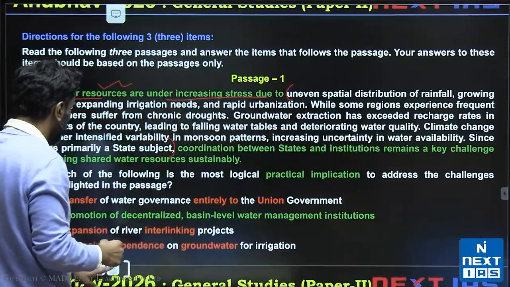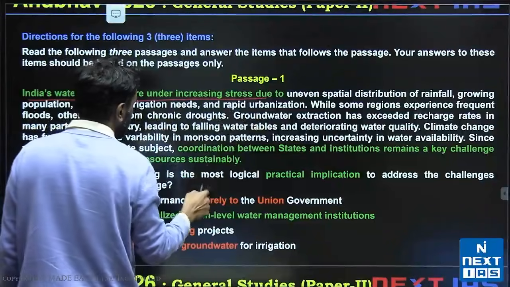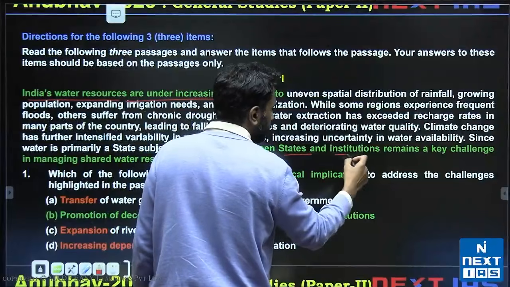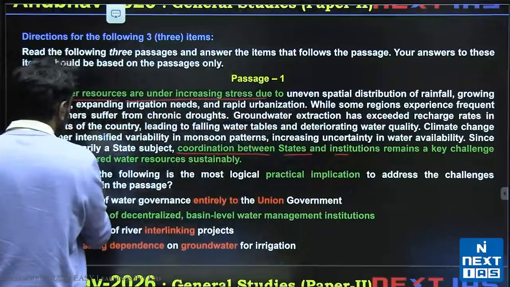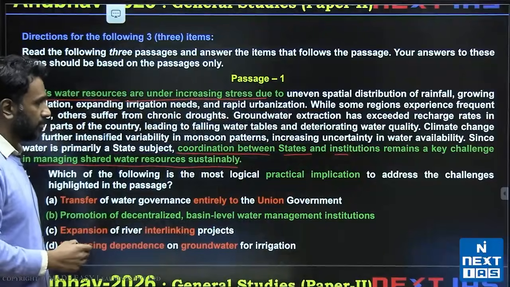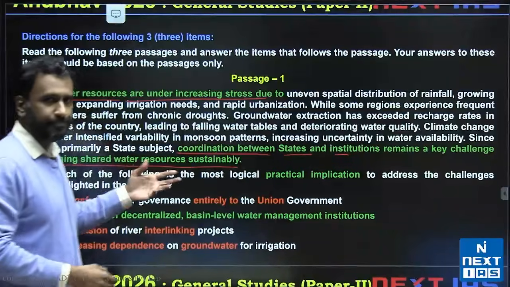The main point of the author, however, is that since there is this challenge of increasing stress on India's water resources, what we require is coordination between states and institutions, because this is what will allow us to manage water resources in a shared way sustainably. So the author recommends a solution of sorts to us.